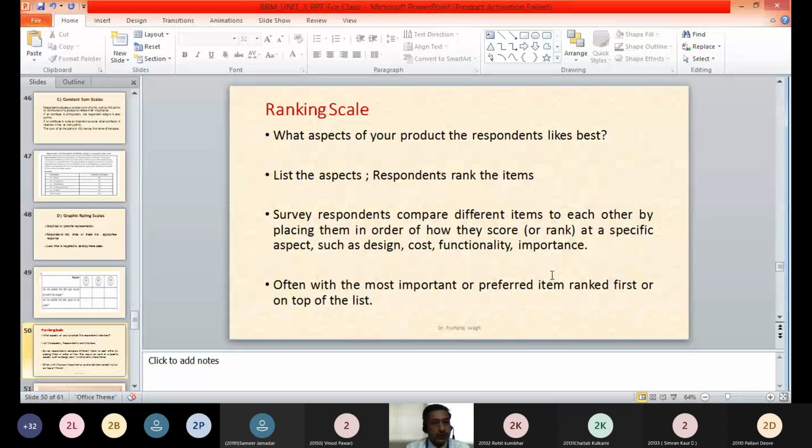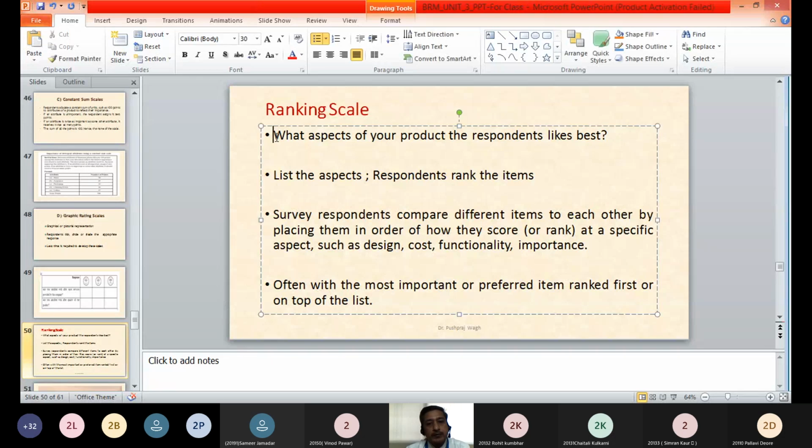Then next come ranking scales. Here in ranking scales, the respondents are told to rank the different attributes based on their opinions. If you have a question like, what aspects of a particular product or service do the respondents like best, you can use this type of ranking scale.